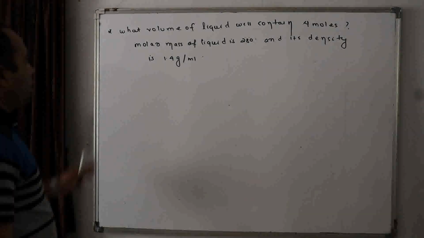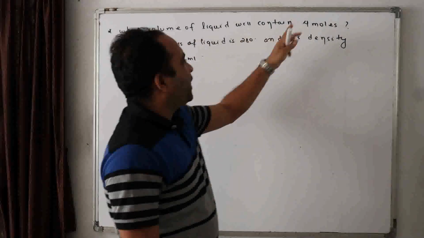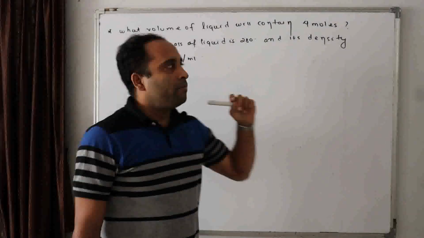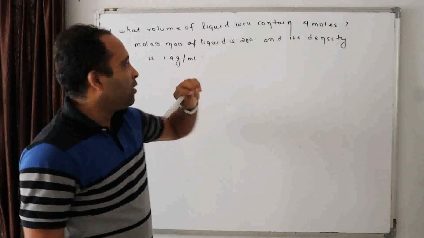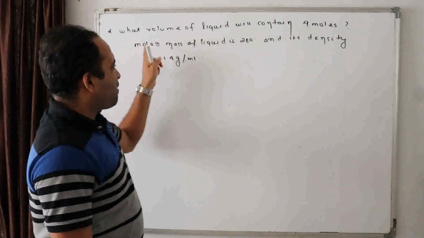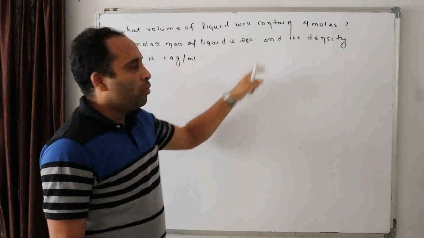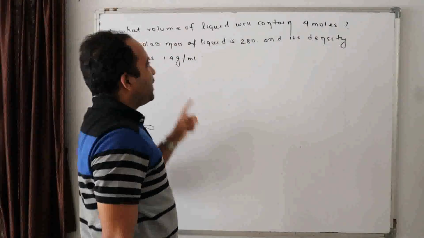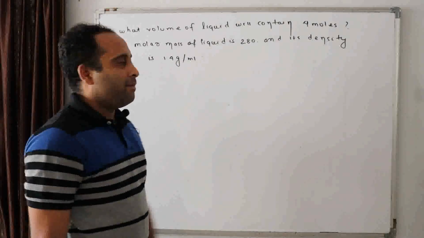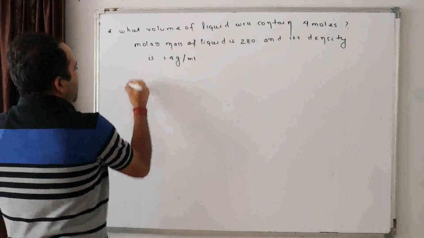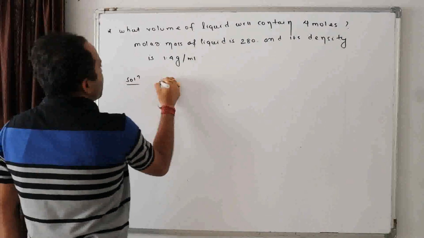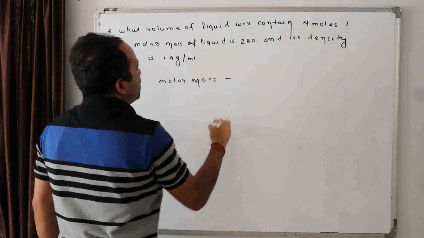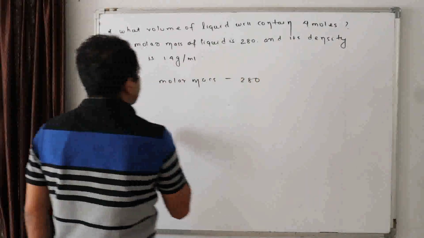Now comes this question. What volume of liquid will contain 4 moles? What volume of liquid will contain 4 moles, and what is the molar mass of that liquid? 280, and its density is 1.4 gram per ml. Now tell me how the solution will be. Molar mass of 1 mole is how much? 280.